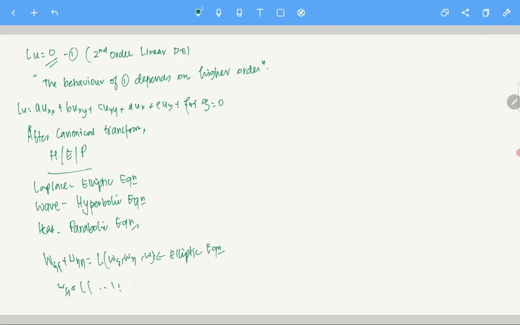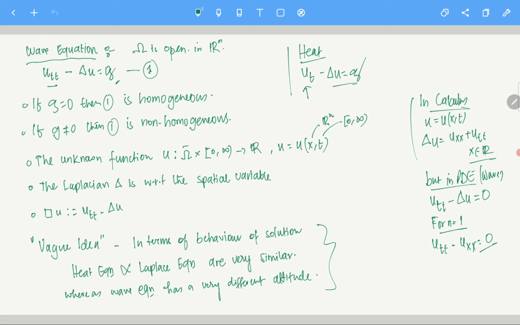This is hyperbolic. What I'm trying to suggest is that essentially what is important is the second order term. There are lower order terms, but they do not drastically influence the behavior of solutions. You understand what I'm trying to say? So, what is the difference in the Laplace equation?